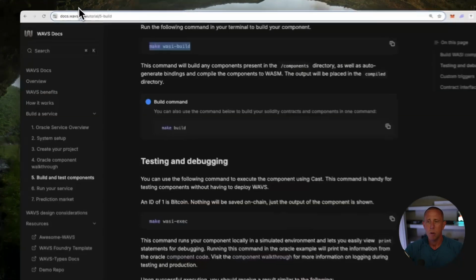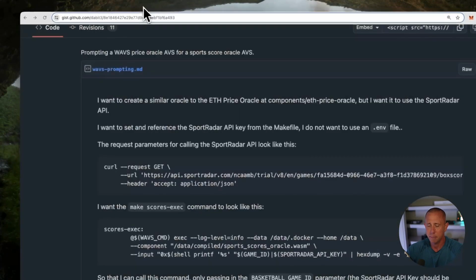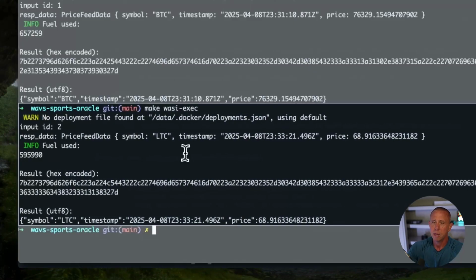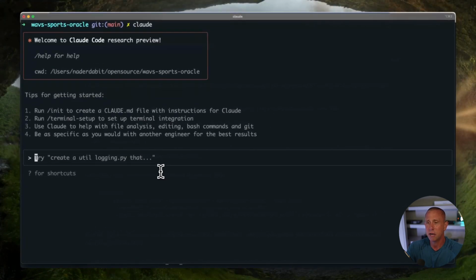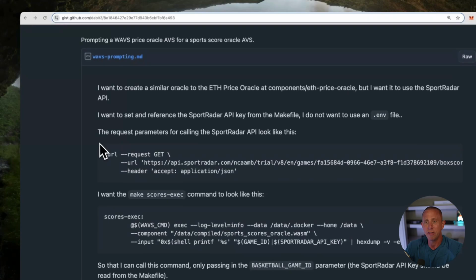So what I can do is go to my terminal and just say claude. This is basically Claude Code. You can install it by running npm install -g, I forgot exactly, but it's something like claude-code. You can Google it and find the command. And once you have it installed, you can just run claude from your terminal. Okay, cool. So we have Claude open, and we're going to now run this prompt.